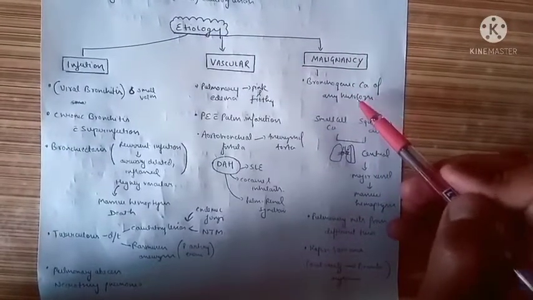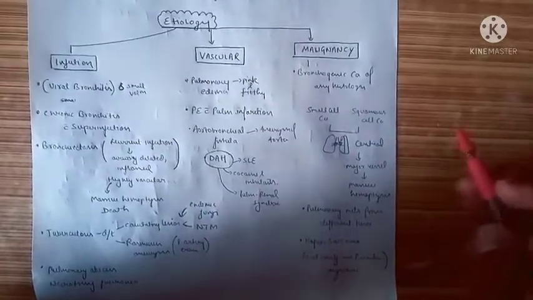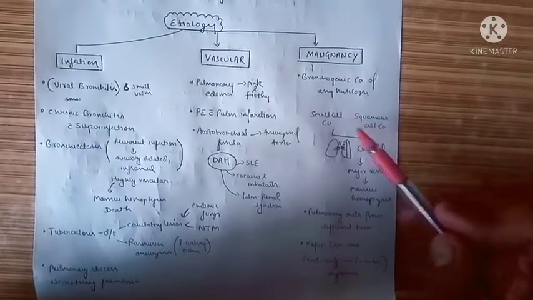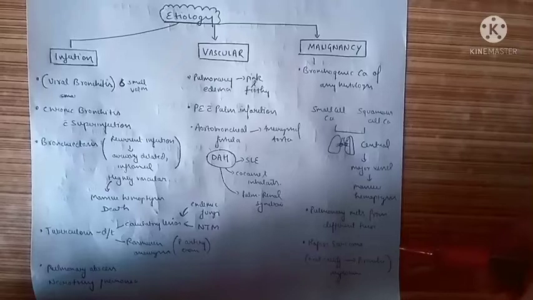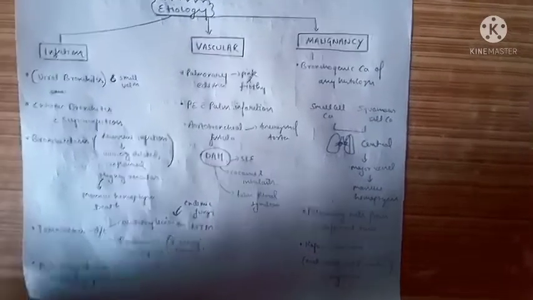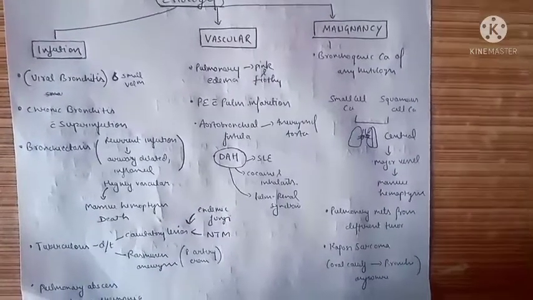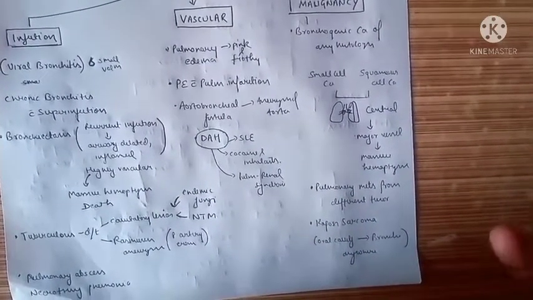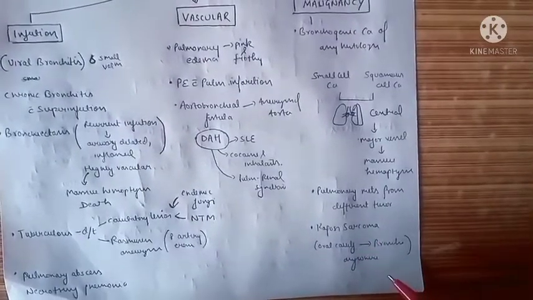Malignancy, bronchogenic carcinoma of any histology, can be responsible for hemoptysis and is an important feature of bronchogenic carcinoma. Typically, the central lesions of small cell cancer and squamous cell cancer involve the major vessels and lead to massive hemoptysis. Pulmonary metastasis from different tumors from ovary, lung, stomach can in varying degree involve the lung and can lead to hemoptysis. Kaposi sarcoma, that is seen in cases of HIV, can involve anywhere between the oral cavity to the bronchi and can lead to hemoptysis.